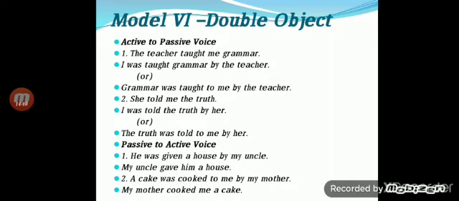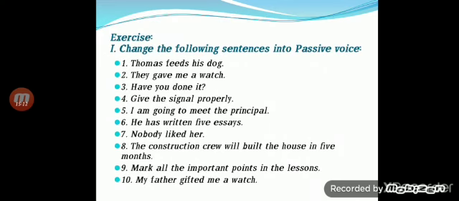See here, I will give you only one example. The teacher taught me grammar. So, I was taught grammar by the teacher. Or we may write, grammar was taught to me by the teacher. Passive into active voice. He was given a house by my uncle. My uncle gave him a house. A cake was cooked to me by my mother. My mother cooked me a cake.